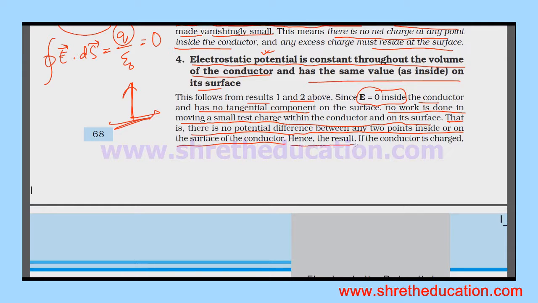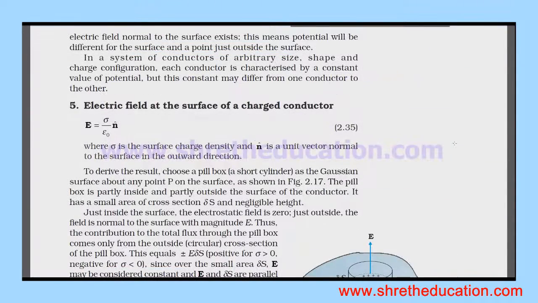Hence the result: the potential is a constant inside the conductor. If the conductor is charged, an electric field normal to the surface exists. This means the potential will be different for the surface and a point just outside the surface. So, the fifth point: the electric field at the surface of a charged conductor is